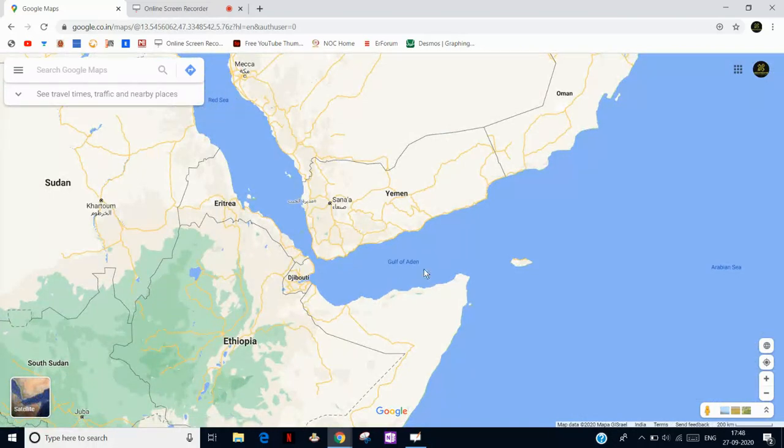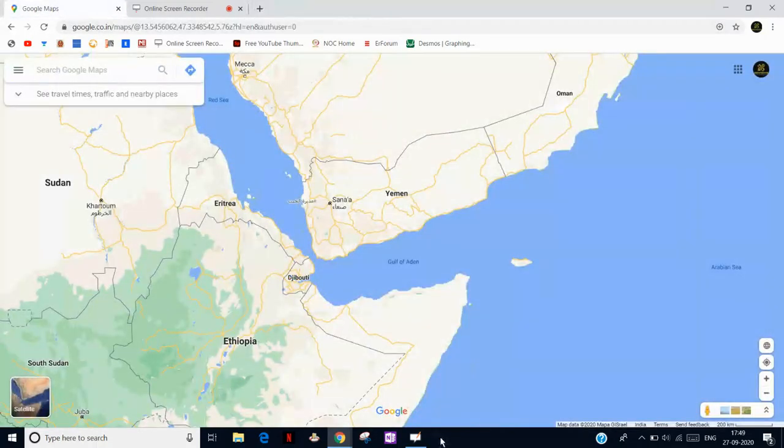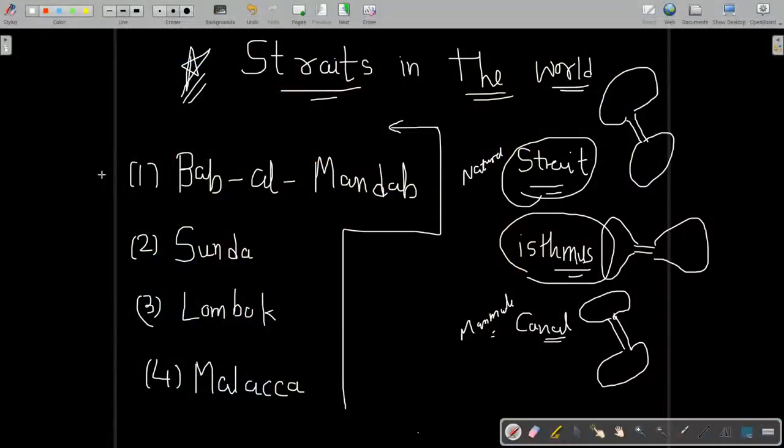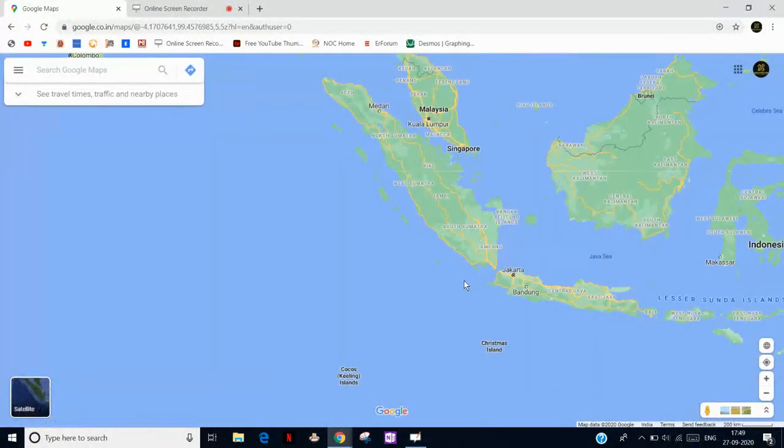And it separates the Red Sea and the Gulf of Aden. Okay, so we have completed this strait. Our next strait is this one, the Sunda Strait. This location, the Sunda Strait, is by Indonesia's Jakarta.